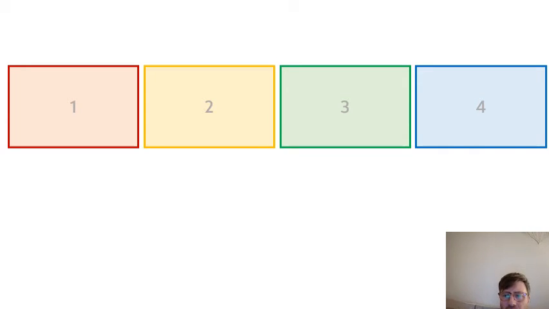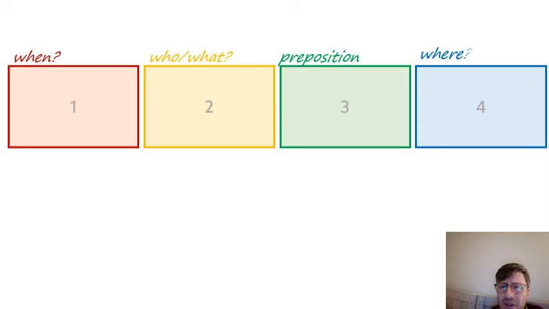So I'm just doing a quick revision with you on what we've done so far. And remember in Seachdain we were looking at genitive boxichen, or genitive bukish. First box was when, then we had who or the what, then we had a preposition, then we had where.